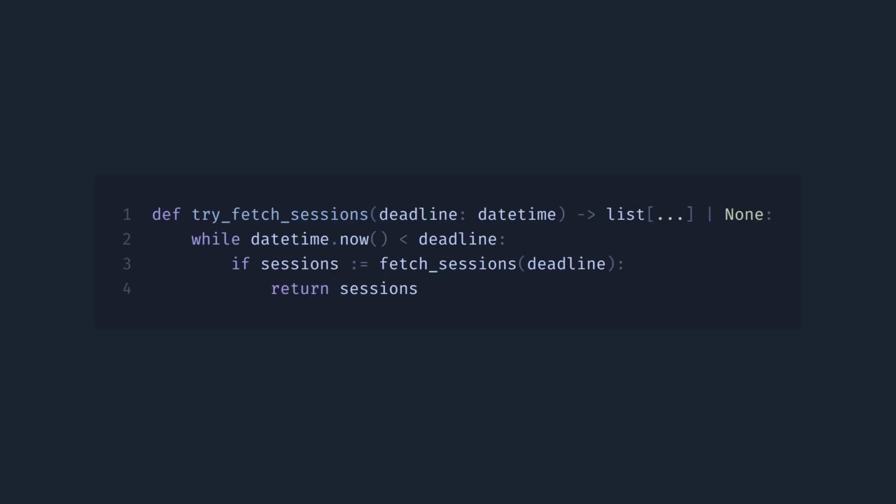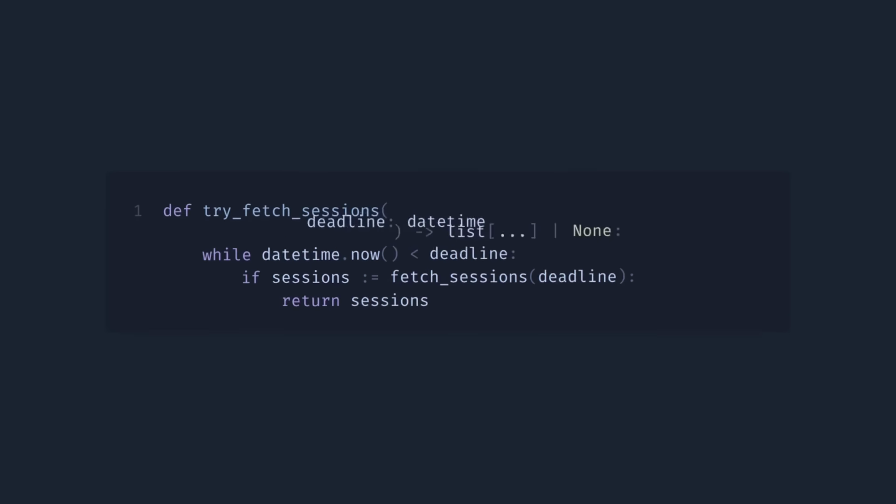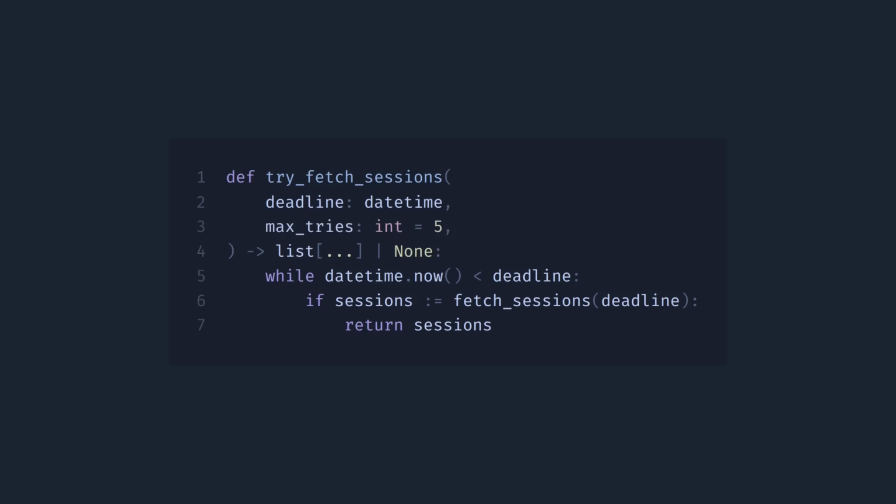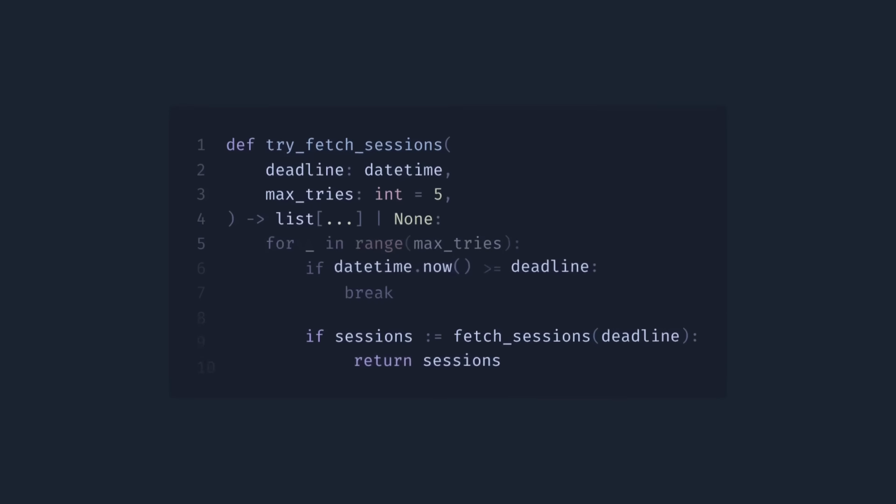So in practice, in addition to limiting the running time, we could also want to limit the number of attempts. It's not a good idea to run the same request 1 million times in 10 seconds, right? Even if we can run it that many times in that time frame, it's a waste of resources and we don't want that. So we could take our max tries argument from the beginning and use it together with deadline.